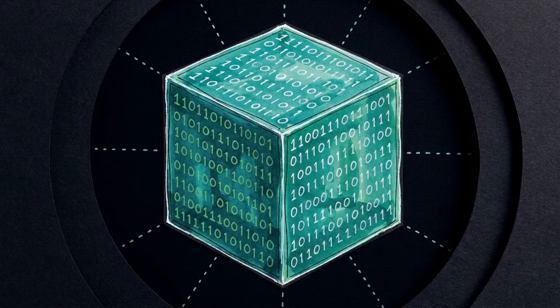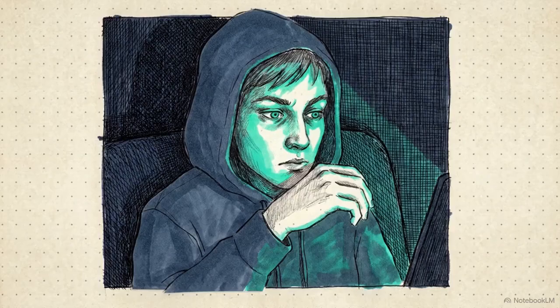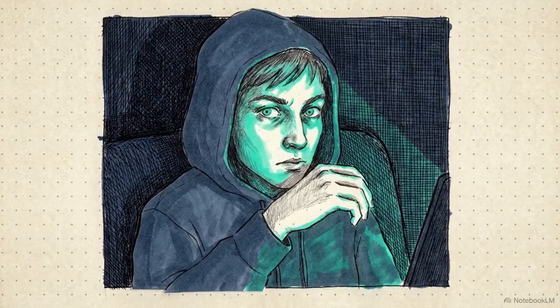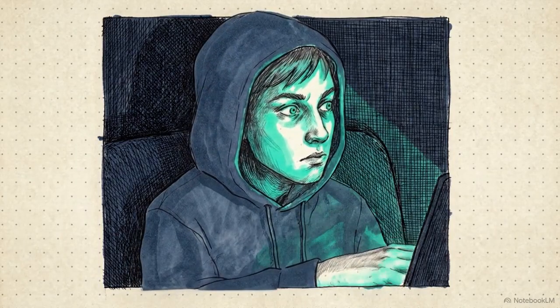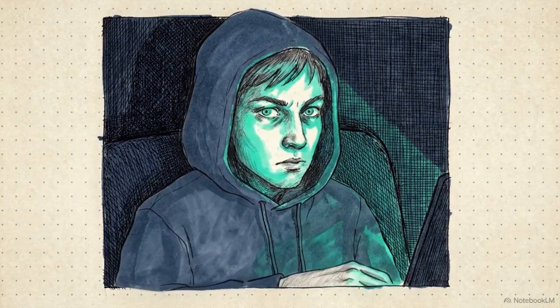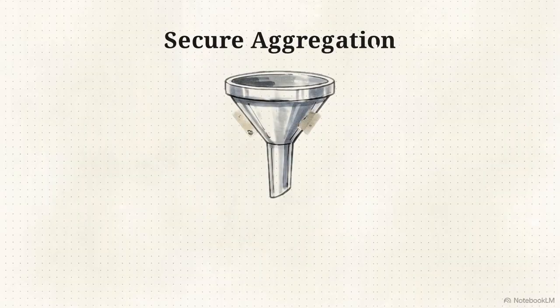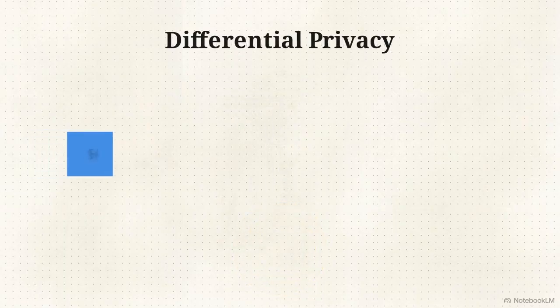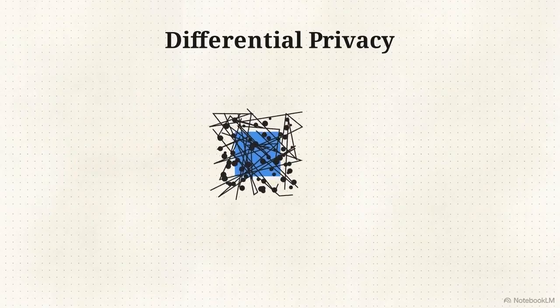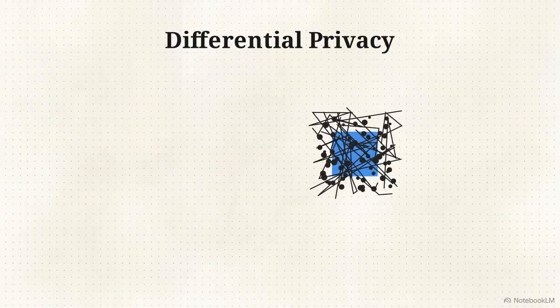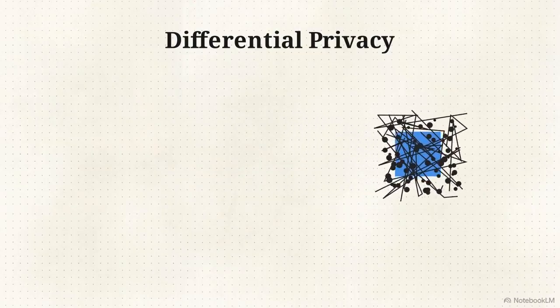Even without transmitting the raw data itself, vulnerabilities remain. Clever attackers can theoretically intercept a client's mathematical model update and reverse engineer it to guess the private information that produced those specific numbers. To close that loophole, developers layer on cryptographic countermeasures. Secure aggregation mathematically mixes thousands of updates together, so individual contributions become completely invisible. They also use differential privacy, which injects controlled mathematical noise into the updates to mask any specific user's footprint.